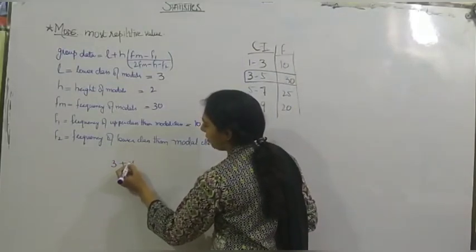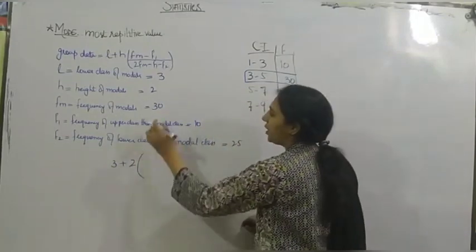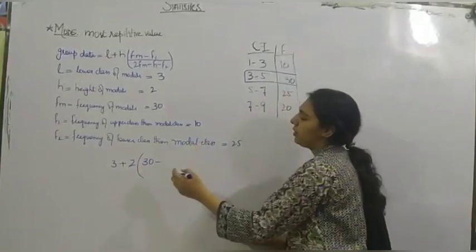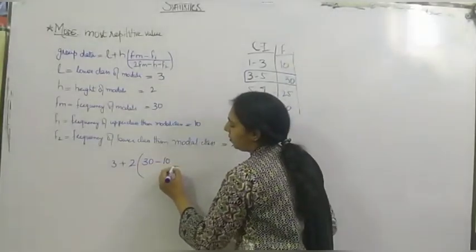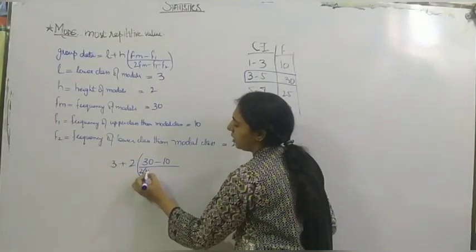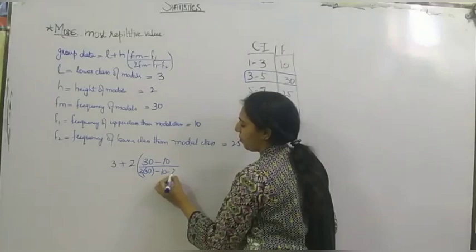Three plus 2, bracket FM 30 minus F1 10 divided by 2 FM, 60, minus F1 10 minus F2 25.